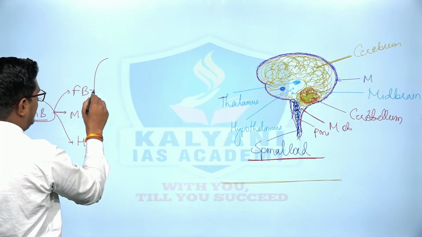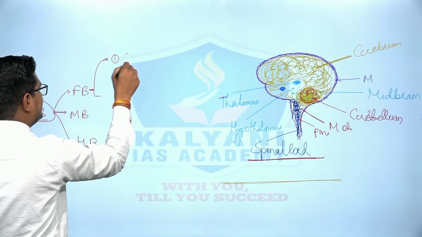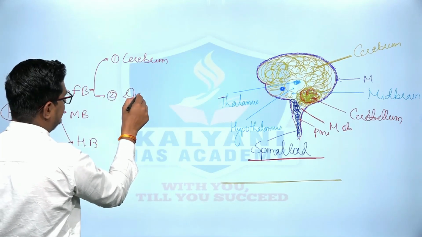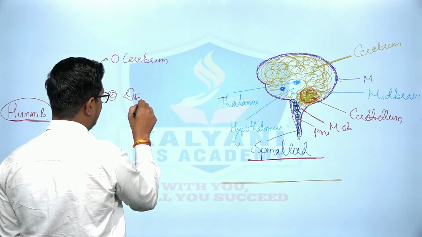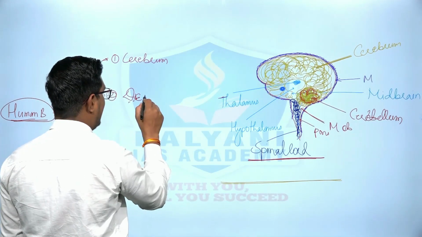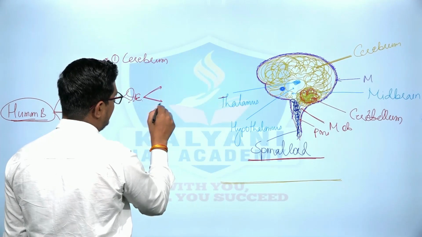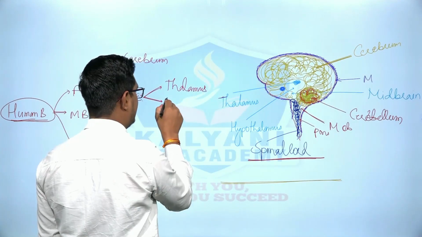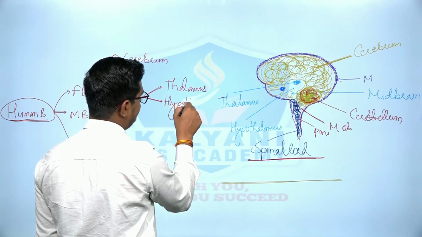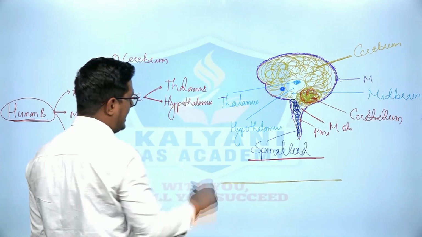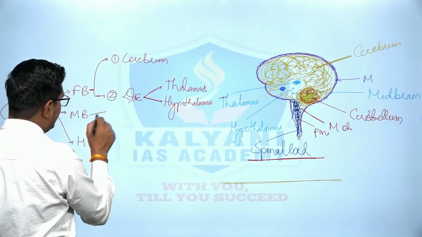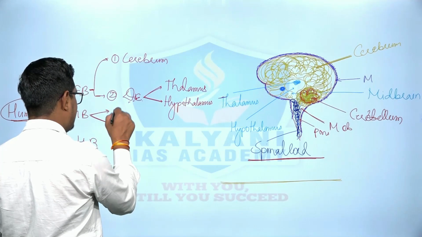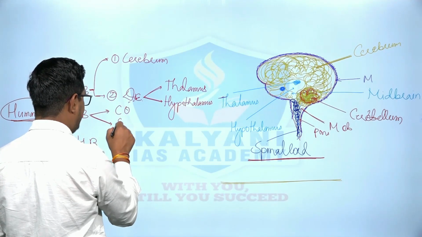Now there are 2 parts of the forebrain. The first is the cerebrum, then the diencephalon. I am writing diencephalon in short, and there are 2 portions of the diencephalon. The first is the thalamus, which is the upper part of the diencephalon, then the hypothalamus. There are two portions of the midbrain: corpora quadrigemina and cerebral peduncle.